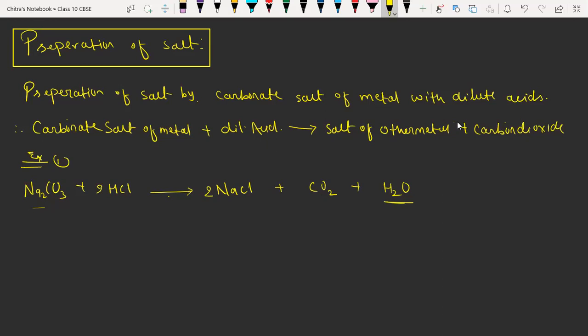So here again we have to multiply by two. Now carbon dioxide is balanced, carbon is balanced. Now we have to check oxygen. Here we have three oxygen, and here we have two, and here one. Means in product side and reactant side, the number of oxygen is also the same. That means this reaction is called a balanced reaction.